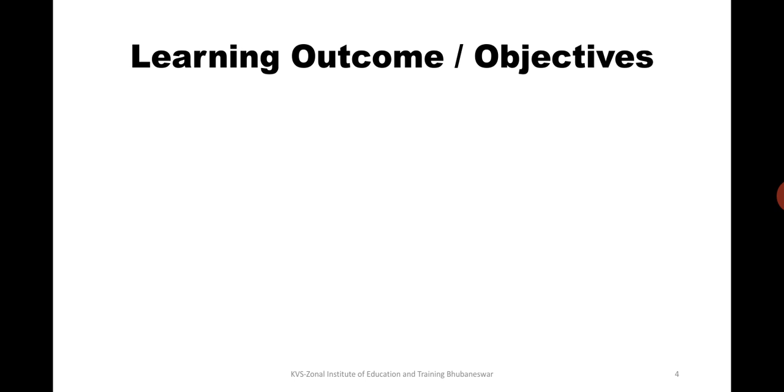These are the 5 different categories into which we have divided this chapter, and the first session that we are going to take is the basis of classification.